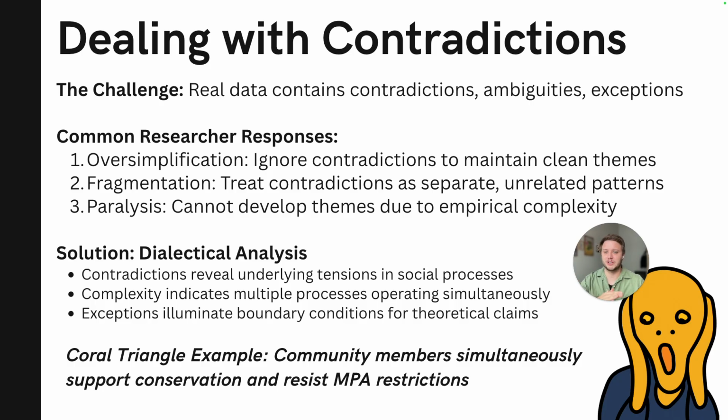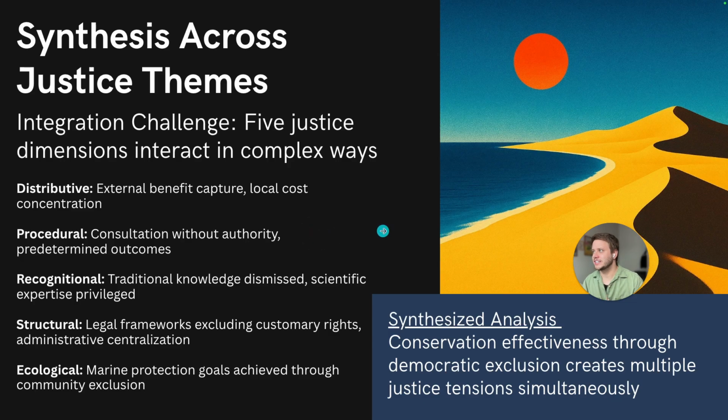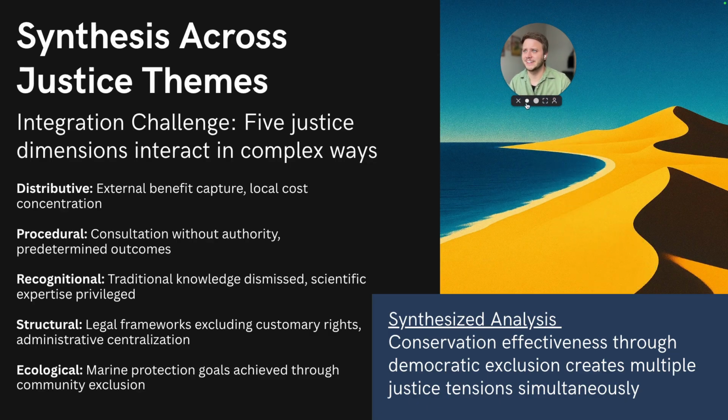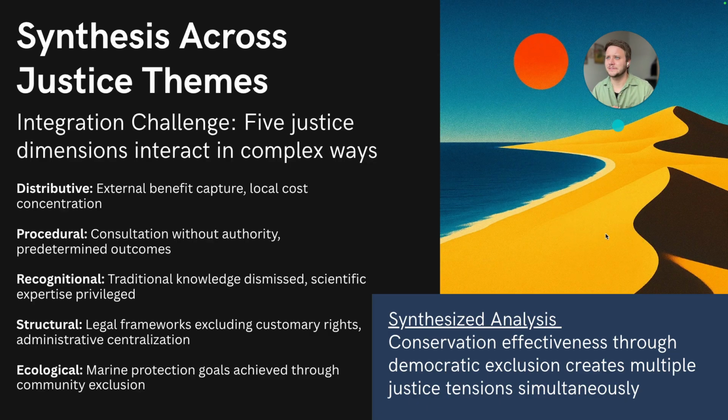The different dimensions of environmental justice, as we mentioned, all operate simultaneously, and they sometimes conflict. They sometimes hit up against each other, right? That's why we can't have one-dimensional solutions and analyses, right? Multidimensional integration is crucial. Here we go. So this is across justice themes. I hope you're still following me at this point. I haven't lost you in the desert here. That's why I put this desert here.